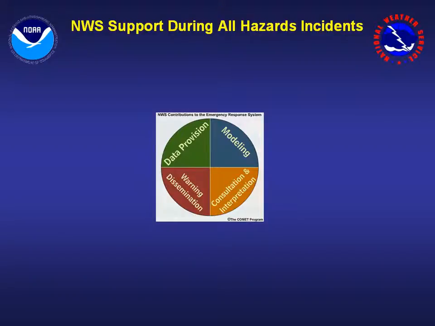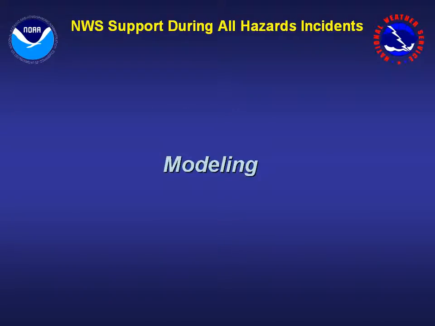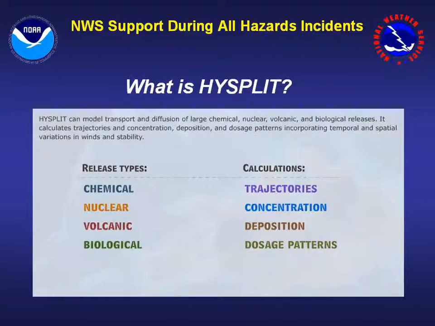This section in the training covers the modeling capabilities that are available from the National Weather Service in support of an incident. Now, many emergency management officials are familiar with CAMU-ALOHA, but a model the National Weather Service can provide is HiSplit. HiSplit can calculate many of the same things CAMU-ALOHA can, such as trajectories, concentration, deposition, and dosage patterns for many different release types.